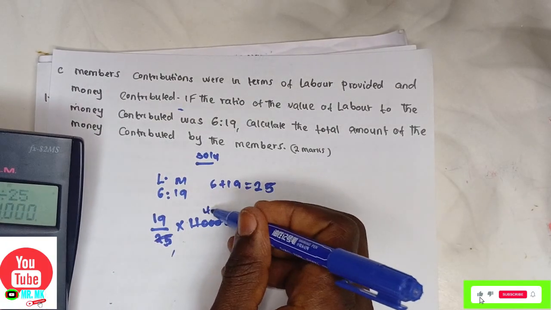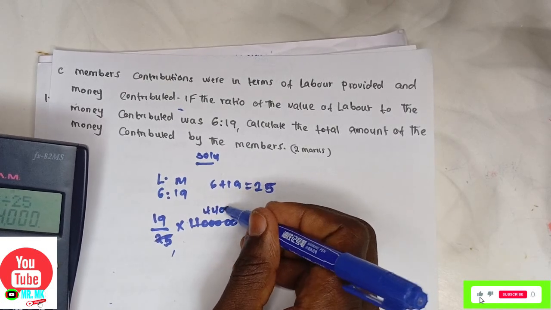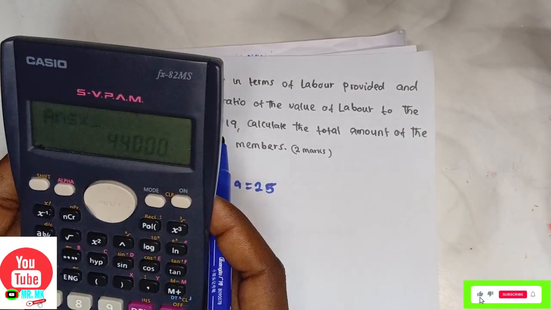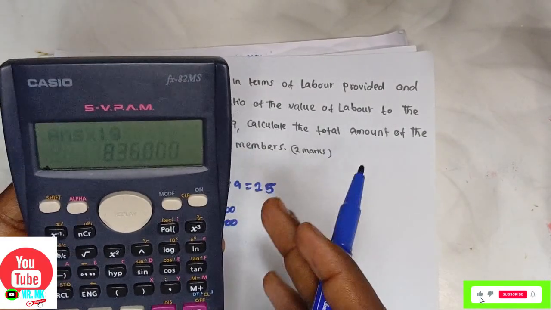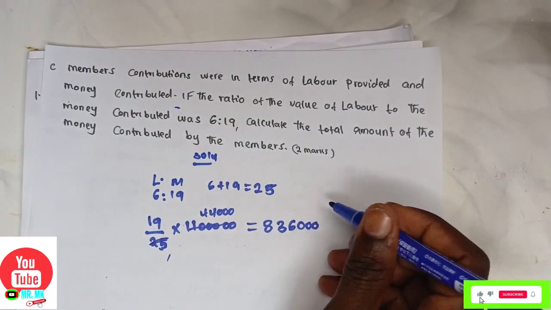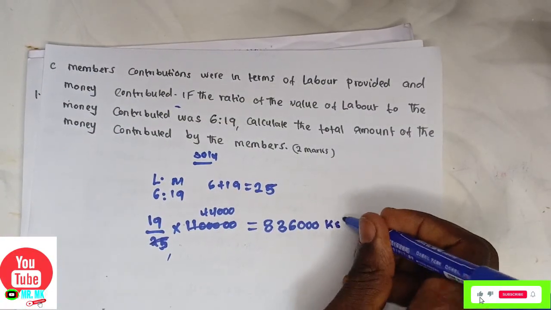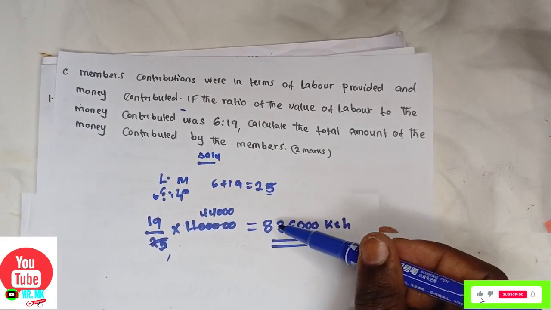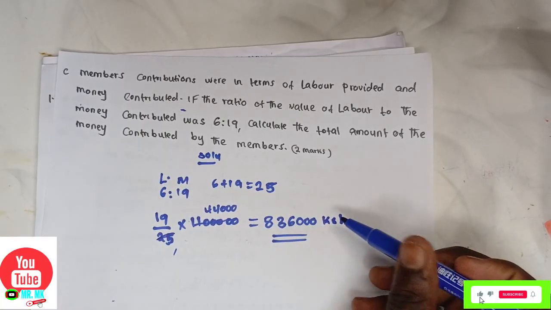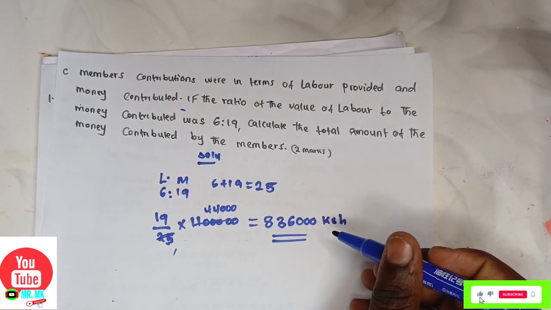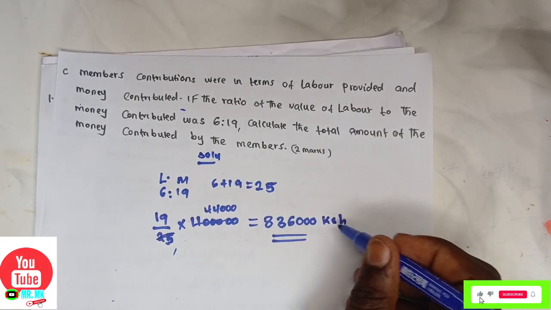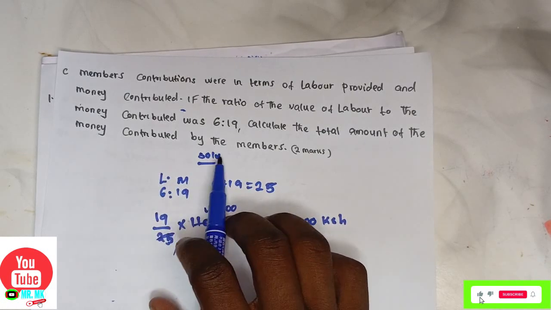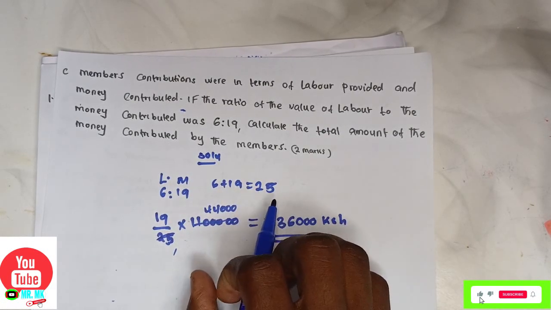11 million divided by 25 will be 44,000. Now 44,000 multiplied by 19 will be 836,000 Kenyan shillings. That will be the total amount of the money contributed by the members.